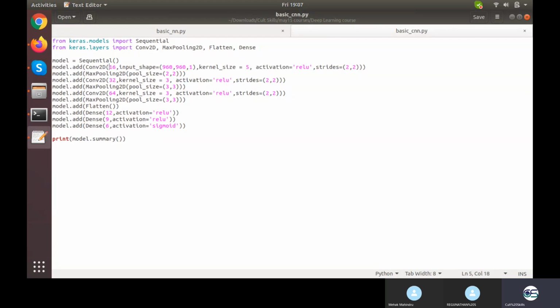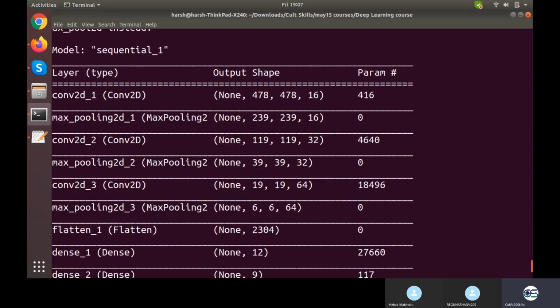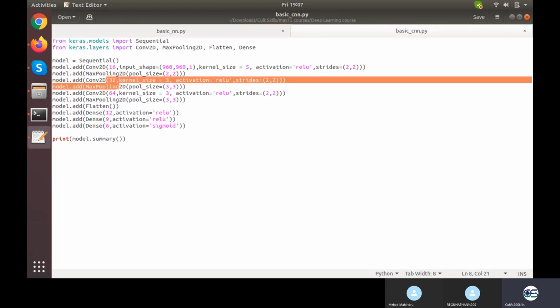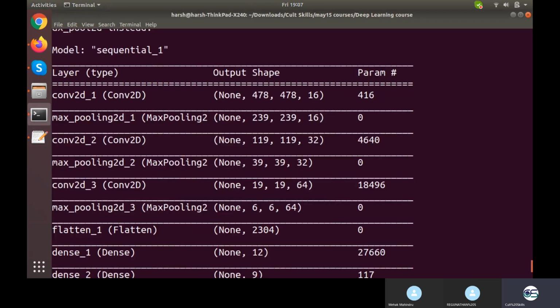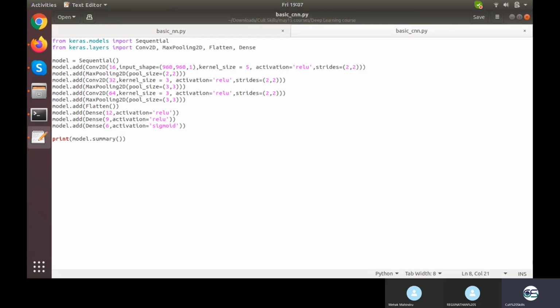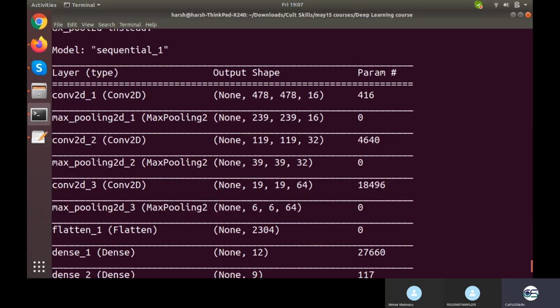So 239 minus 3 is 236. Strides of 2 would be 236 divided by 2, which is 118, plus 1, so 119. You can verify your formula, and the channels turn out to be 32 because we have used a channel count of 32 right here. Then 119 gets divided by 3, which turns out to be 39, because 40 multiplied by 3 is 120. So 39, 39, 32.